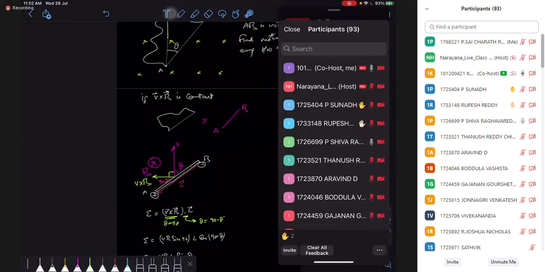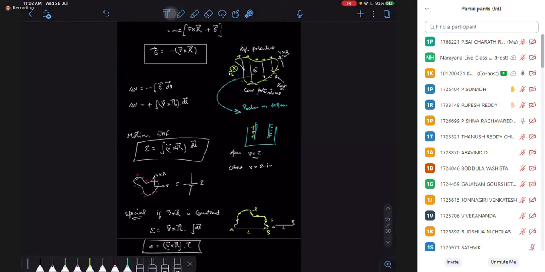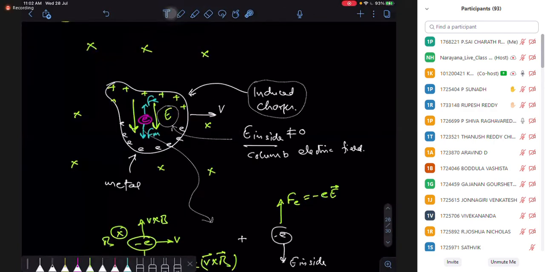I think then you are not understanding the phenomena. Completely you miss the phenomena. What is the phenomena in this case? Magnetic forces move the charges. And what is the direction of the magnetic force? Positive charge moves in the direction of V cross B, negative charge moves in the direction opposite to V cross B, right? So positive charge accumulates toward the V cross B direction and negative charges accumulate opposite to that.